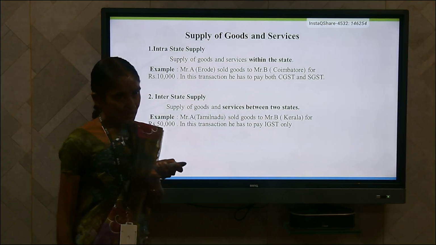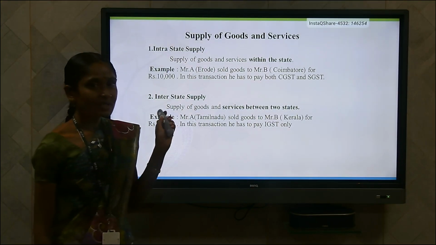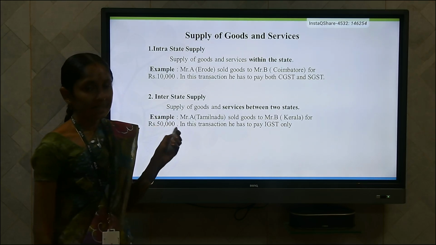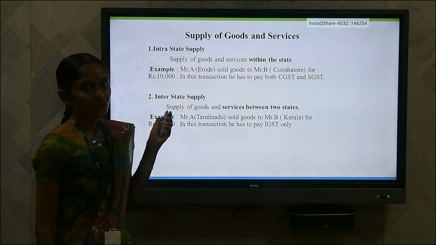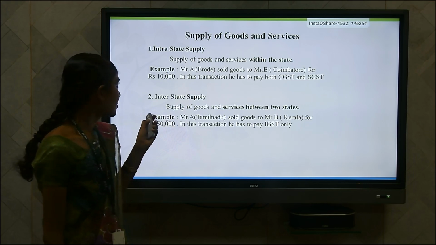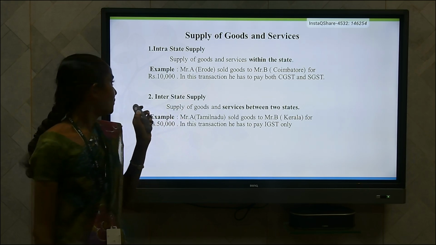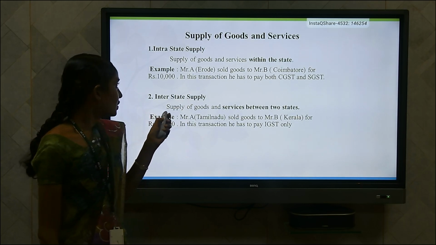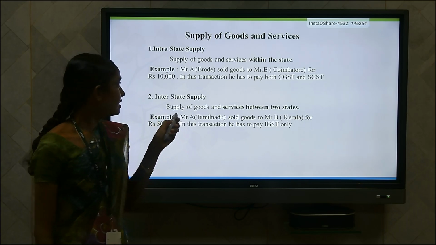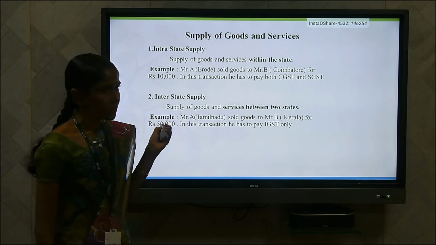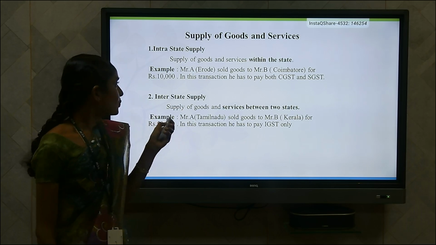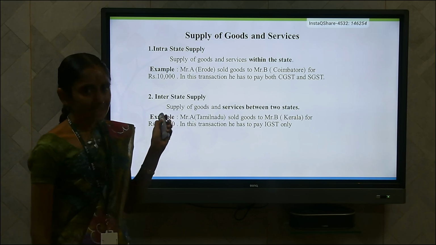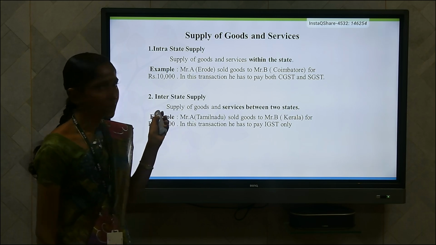Next we have to see the supply of goods and services. This is classified into two categories: intrastate supply and interstate supply. First, intrastate supply means supply of goods and services within the state. For example, Mr. A from Erode sold goods to Mr. B in Coimbatore for rupees 10,000. In this transaction, he has to pay both CGST and SGST, because the transaction is made within the state. So here intrastate supply is applicable.